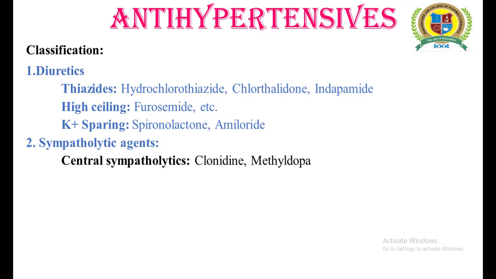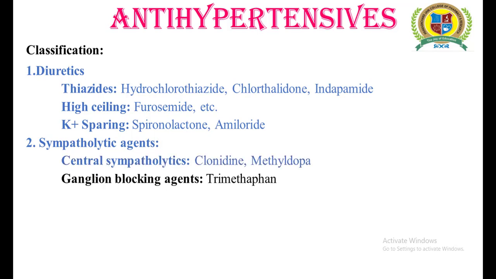As the name itself indicates, these are drugs acting over the central nervous system. The central sympatholytics are generally alpha 2 agonists, which result in stimulation of the alpha 2 receptor in the central nervous system, generally towards the brainstem, which has the cardiac center. Due to the stimulation of central alpha 2 receptors, there is a decrease in the activity of the adrenergic nervous system, which is helpful for reducing the blood pressure.